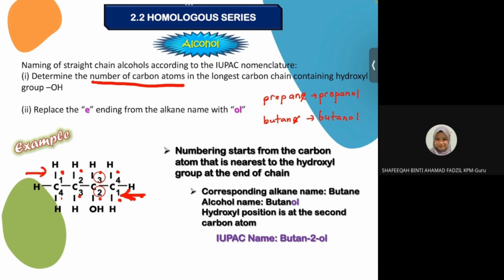Number 1, kita tengok dulu carbon nearest to hydroxyl. So numbering dia start from that side lah. Kalau untuk this one, from the right. So kita calculate lah, 1, 2, 3, 4. And then, corresponding alkane is butane sebab dia ada 4 carbon. So kita namakan dia butanol. And then, kita tengok where position of hydroxyl group. Hydroxyl ni means OH lah. OH at carbon number 2. So, dia akan jadi butan-2-ol.